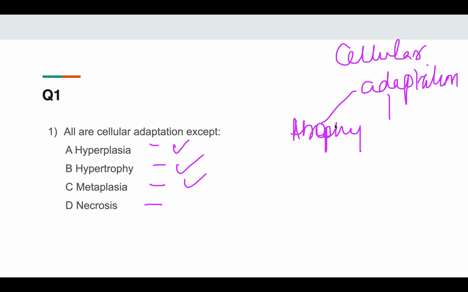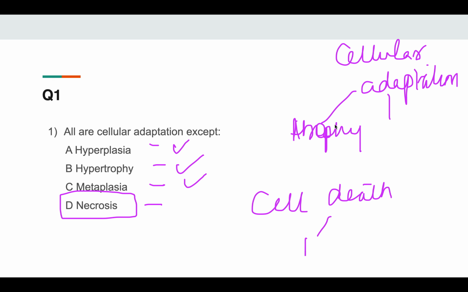What is not a cellular adaptation is necrosis. Necrosis is a type of cell death. In cell death, you have apoptosis and you have necrosis. So these two are cell death. Obviously the answer will be D, necrosis.